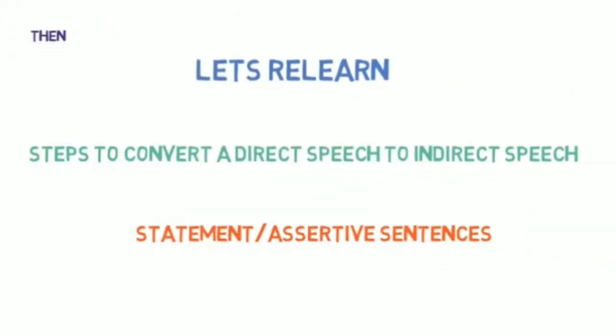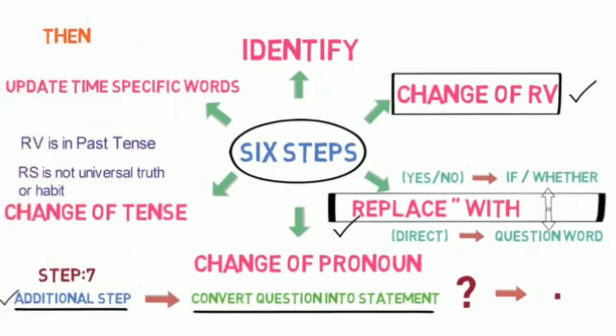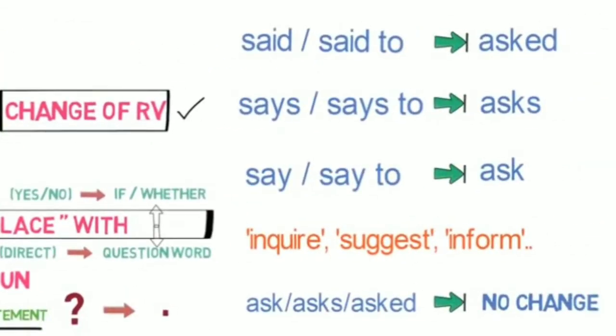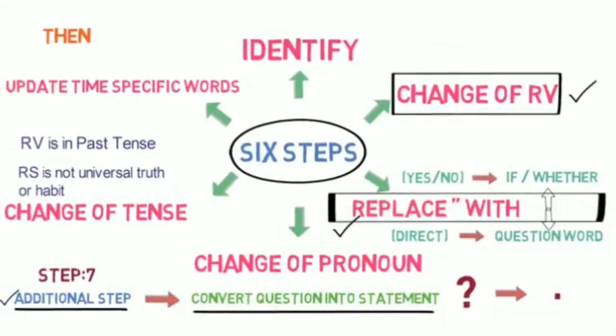Then we revised the 6-step formula of conversion from direct to indirect for assertive sentences. Then we looked into the 3 key differences when we are converting a direct to indirect sentence for interrogative type of questions. Number 1. Change of reporting verb. It will be changed as per this workflow. Number 2. Replace inverted comma with WH word if the reported speech is in direct question form and if or whether if it is in yes-no form.